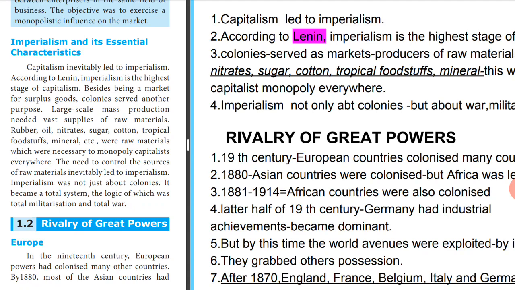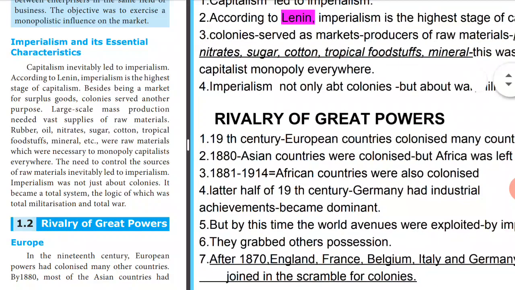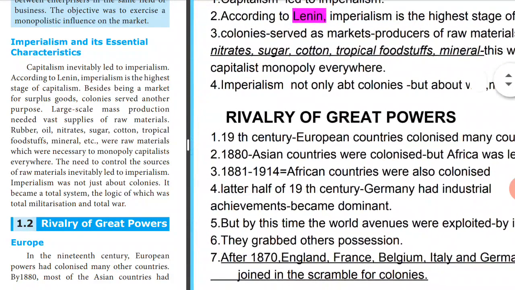If you see, in the beginning of the 19th century, European countries colonized many countries. European countries generally include Russia, the UK, France, England; all these countries are called European countries.